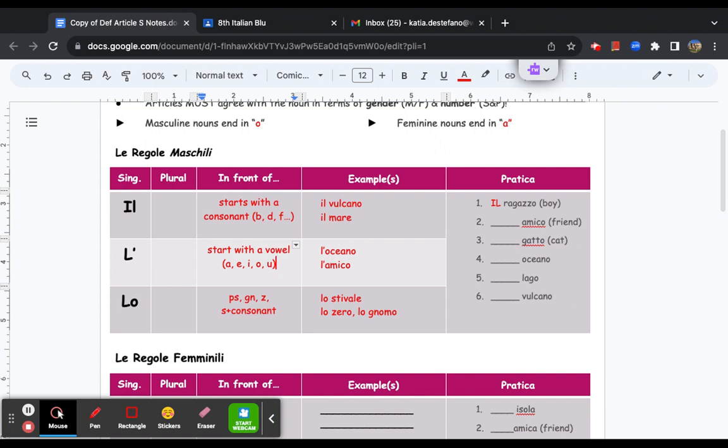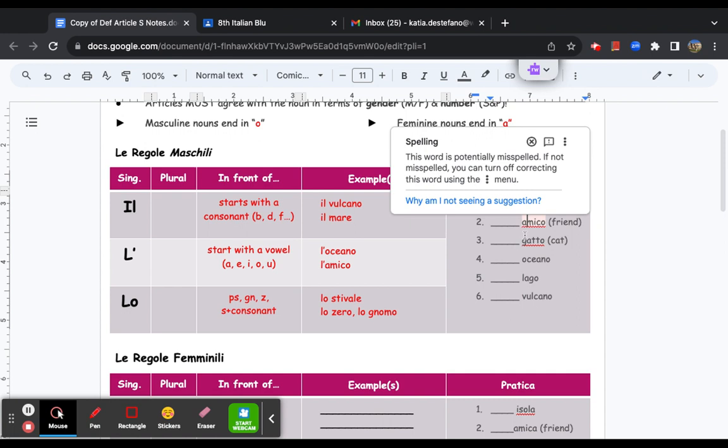A couple different things. One, when we're studying vocabulario, it's important to remember that instead of just memorizing vulcano, we memorize the whole word, il vulcano. La seconda cosa, the second thing, is that I'm not super concerned with memorizing the il, lo, and la, but really how to use this chart. That for me is ancora più importante, even more important. Now, let's move on to la seconda, the second one.